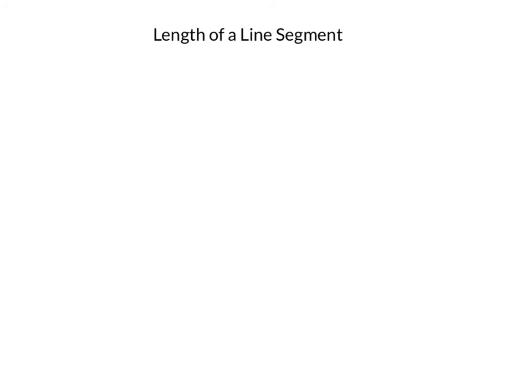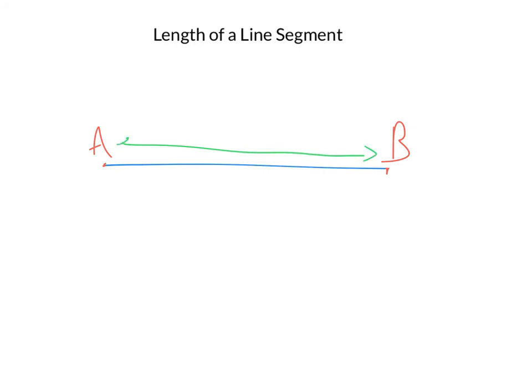Now, we have one more thing left to learn about relating to the geometry of a line. It's not so much a keyword, but it's a way that we describe the length of a line segment. So if we talk about a line segment, we'll just call it AB because that's what we're calling a lot of our line segments so far. Let's say that this line segment is 15 centimeters long.